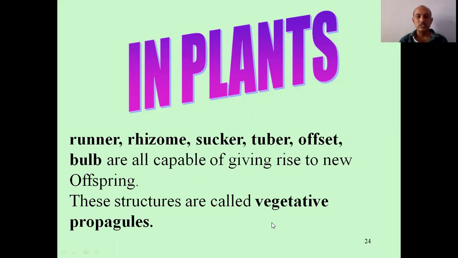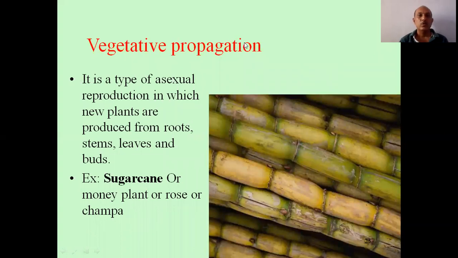So these structures are called vegetative propagules, or vegetative parts. Now see, vegetative propagation is also a type of asexual reproduction in which new plants are produced from roots, stem, leaves and buds.